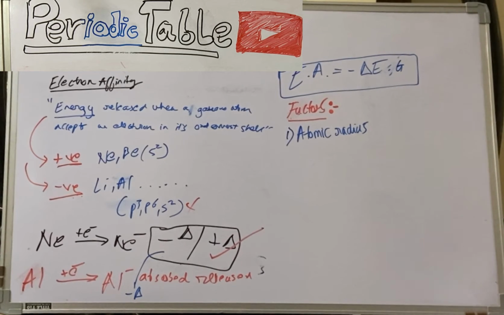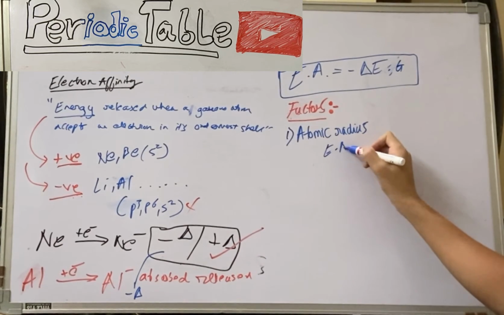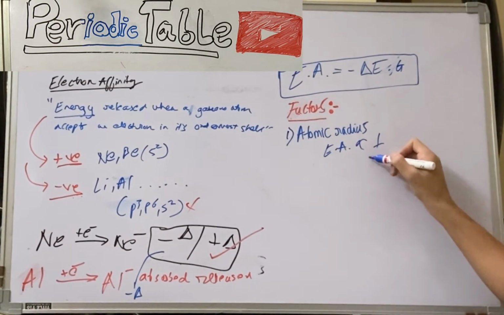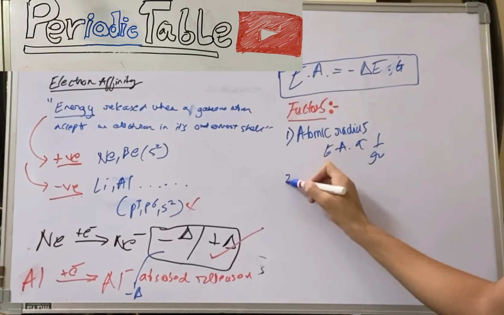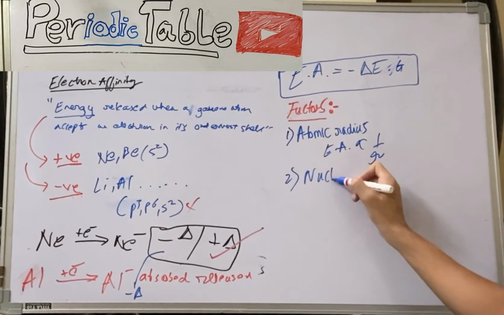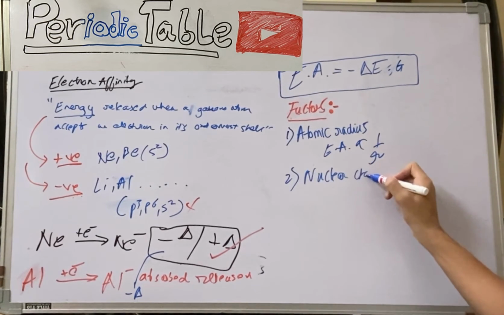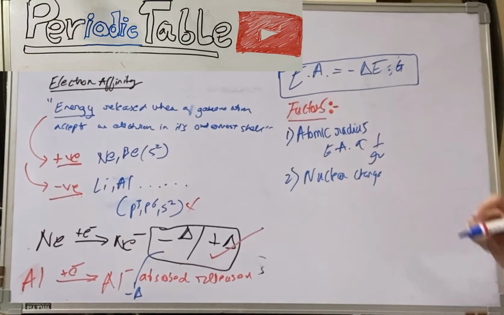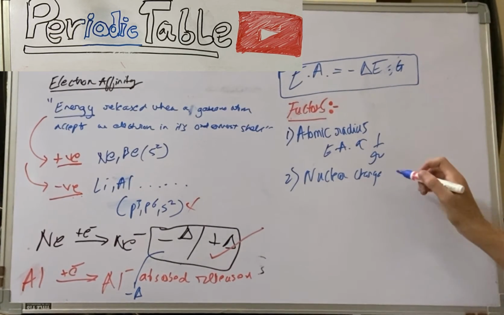So can we say this will be inversely proportional? Hence EA is inversely proportional to atomic radius. Second is nuclear charge. Now as atomic radius is inversely proportional, one can definitely say that EA will be directly proportional to nuclear charge.